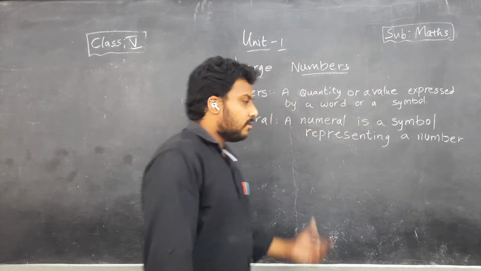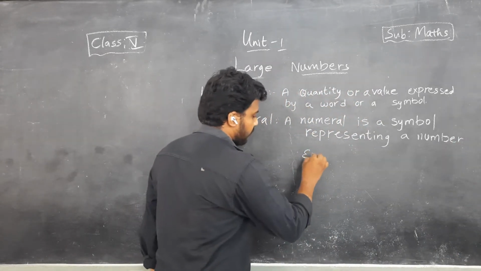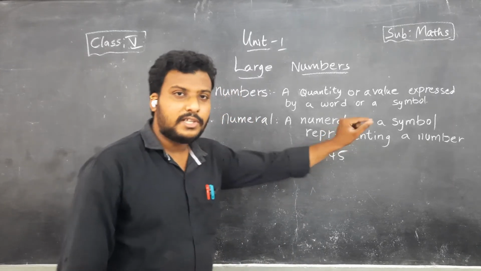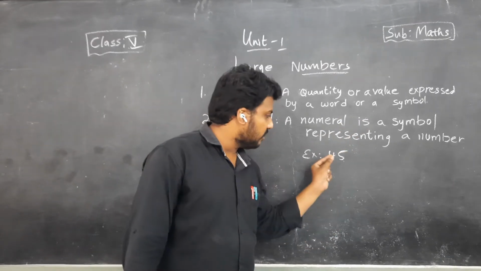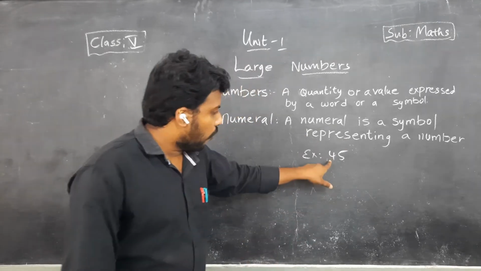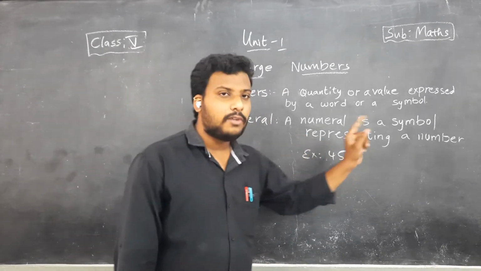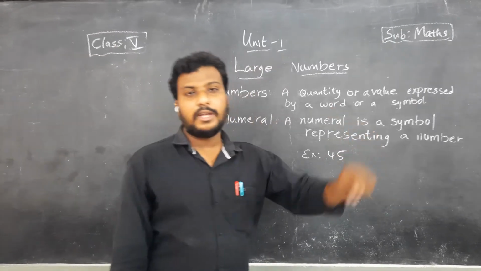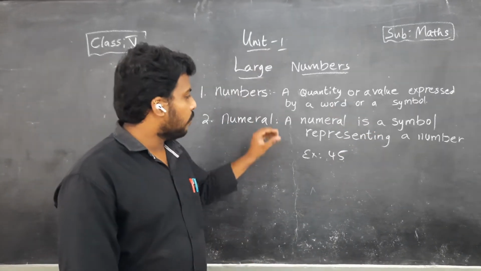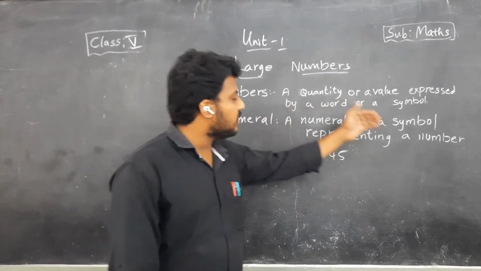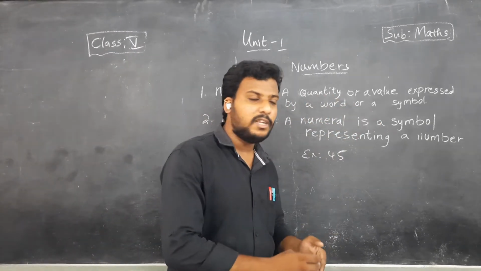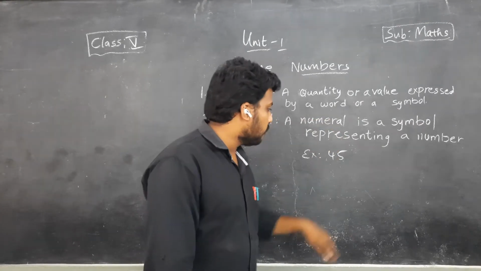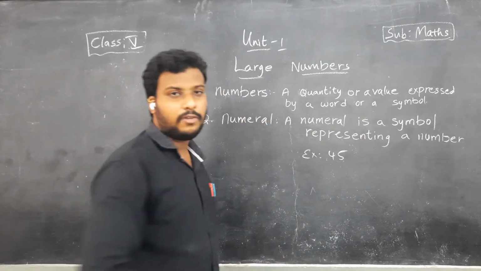So children, the example for numeral is 45. Here this 45 is a 2-digit number. Yes or no, children? 4 is a number and 5 is also a number. But 45 itself is also a number, children. So a numeral is a symbol that simply represents a number. It is a numeral and we can also call it a number, 45.